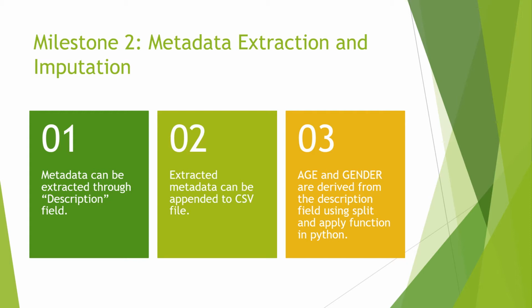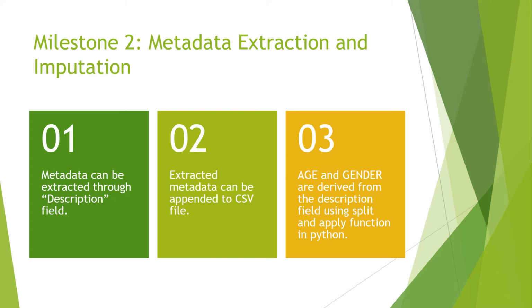Milestone 2 is metadata extraction and imputation. The primary objective of this milestone is to observe the pattern of distribution between each of the metadata fields. Metadata can be extracted through the description field present in the dataset. The description attribute is in string format. It seems to consist of customer first name, last name, age, and gender. Customer age can be identified by the numbers present in the description field. The gender can be identified by the prefixed salutation, like Mr., Miss and Mrs.